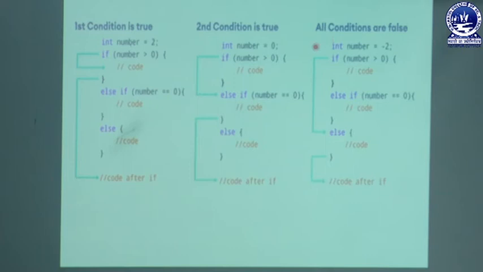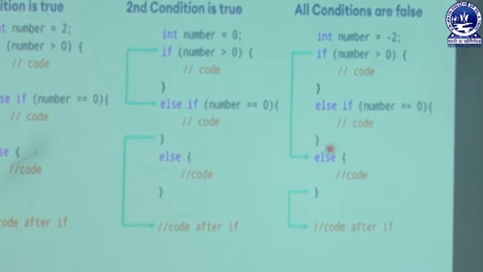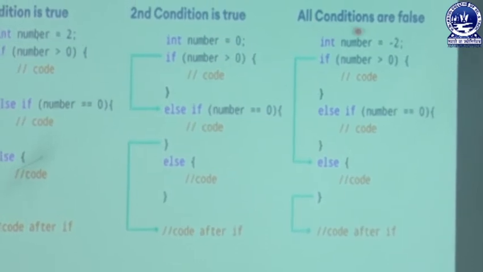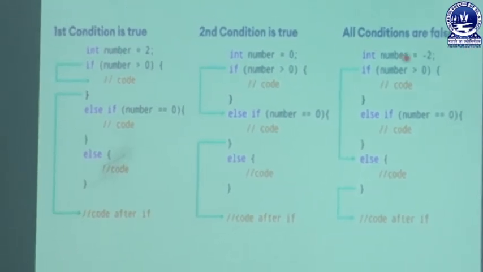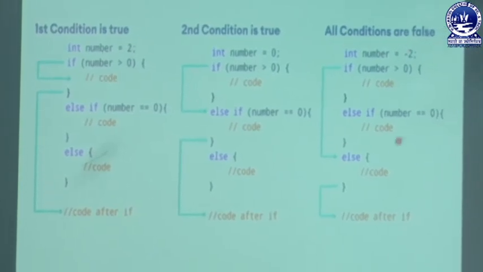What will happen when all conditions are false? Here I have used int number equal to -2. If number greater than 0, this part will not be executed. Else if number equal to 0, no, this part will not be executed. And in this way all conditions are false. In case all conditions are false, generally the else part will be executed.